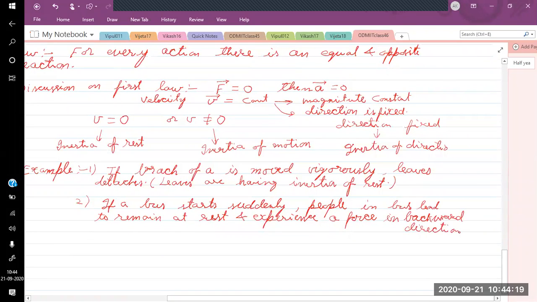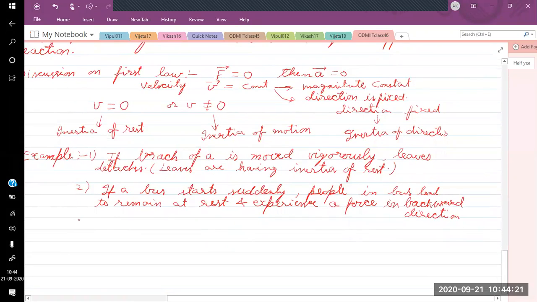Similarly, you have many other examples. Suppose you take a small piece of paper and put a coin on the paper. If you remove this paper suddenly, the coin does not move, because a coin is generally a heavy thing. A coin has high density. It is made of metal. So the coin is a heavy object, and because of its high inertia, the coin is not able to move along with the paper. So that is also inertia.